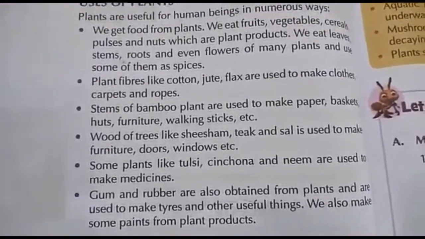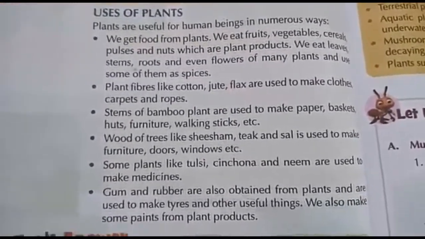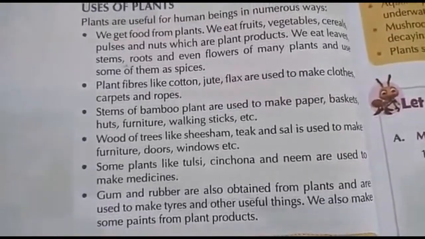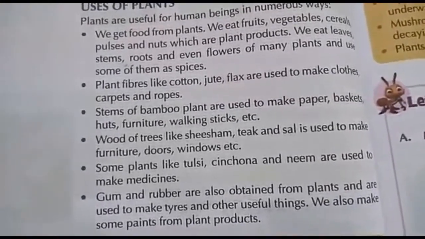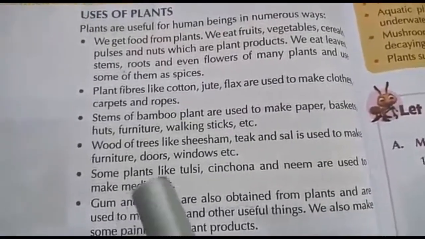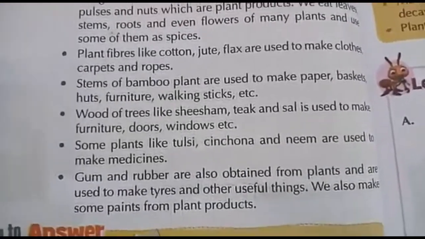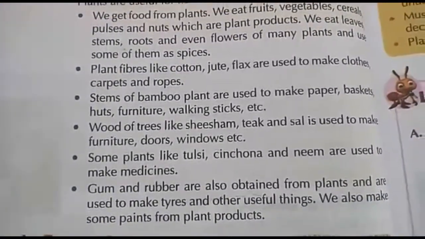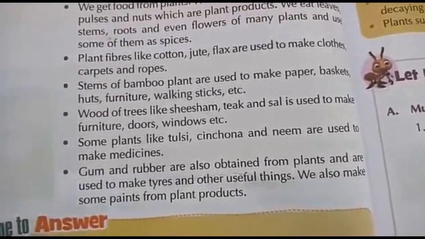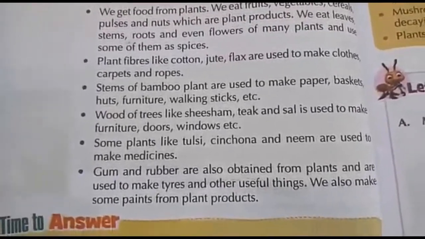Wood of trees like sesame, teak and sal is used to make furniture, doors and windows, etc. Some plants like tulsi, cinchona and neem are used to make medicines. Yes, in these times we are using tulsi, cinchona and neem to make medicines. Gum and rubber are also obtained from the plants and are used for making toys and other useful things. We also make some paints from the other plants.